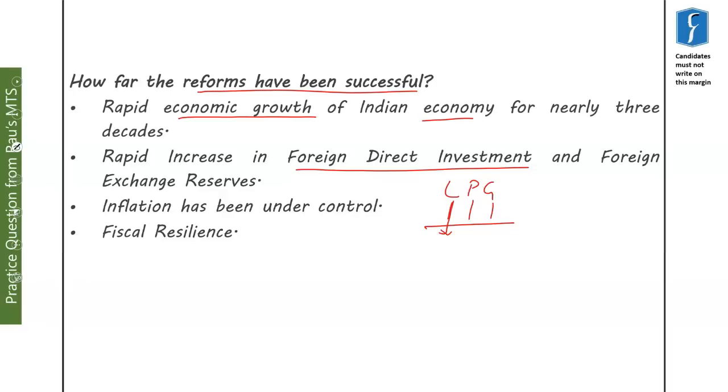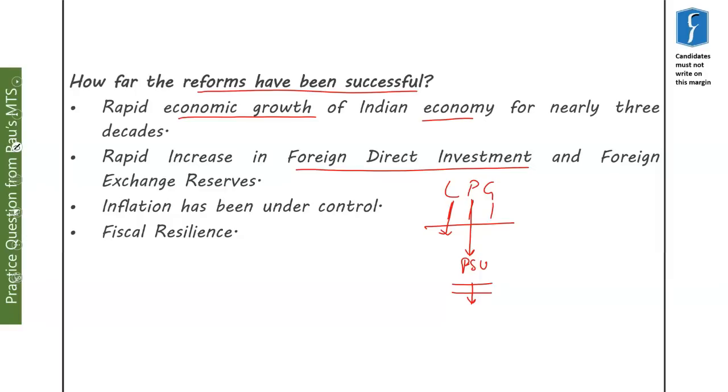Under liberalization, we removed the license quota Raj. We tried to decrease red tapeism. Under privatization, we sold the equities in PSUs. We gave more autonomy to the profit-making PSUs. We gave free hands to the management of PSUs to make their policies, and made them free from political and bureaucratic pressure.